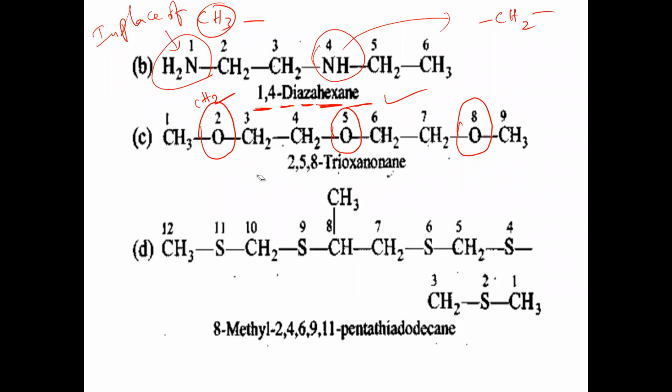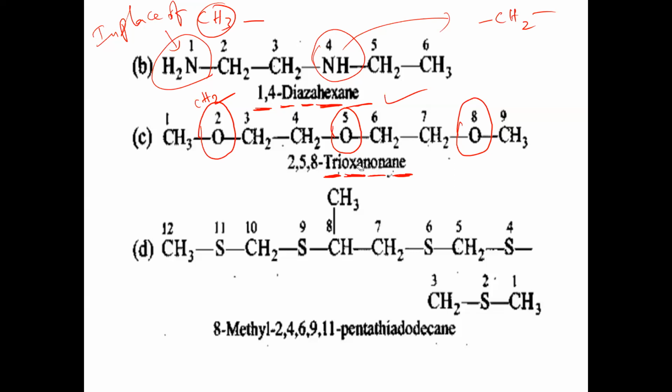Anything is correct. So in this case, what are the positions of oxa here? Oxa means what? O. Aza means what? NH. Okay, how many times oxa group is repeated here? 3 times. So trioxa. And totally how many positions? 9 positions. So non, n-nonane, single bonds between all the carbon atoms. So trioxanonane. Always read, divide and read. Don't read directly here, you will get confused. You will feel it is a new word if you try to read completely as one word. Always divide and read the IUPAC name.